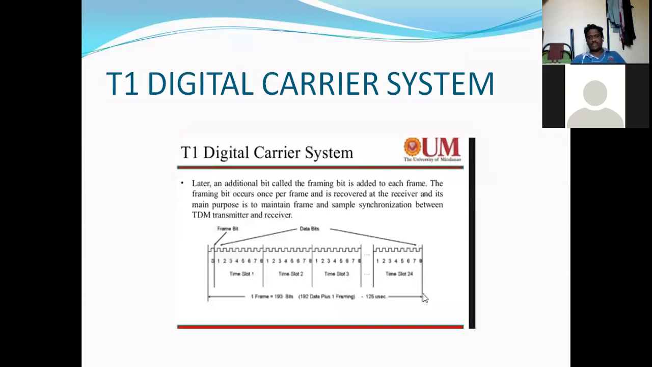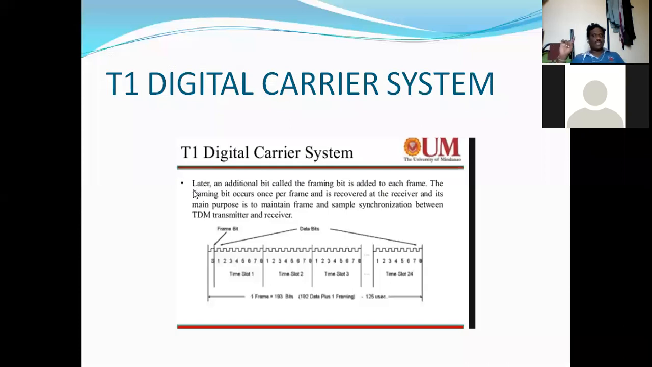This is the length of the particular frame, and its duration is 125 microseconds. Each time slot consists of 8 bits. This is time slot 1, this is time slot 2, this is time slot 3, and so on, up to time slot 24. Why are we considering only 24 channels? The T1 digital carrier system has the capability of only 24 voice band channels, so each channel contains 8 bits.